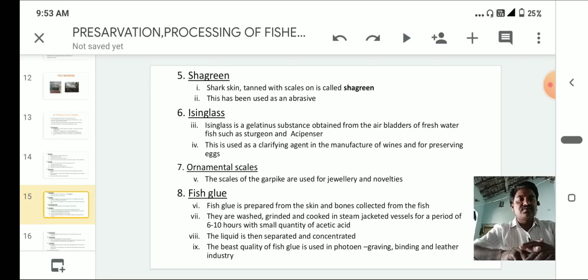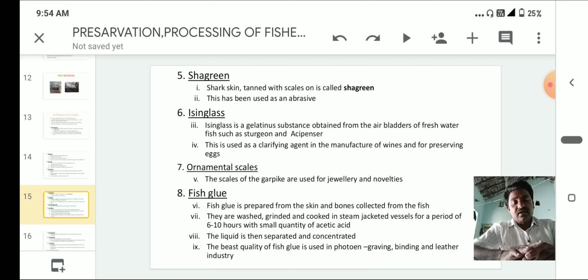Next, isinglass. Isinglass is a gelatinous substance obtained from the air bladders of freshwater fish such as sturgeon and Acipenser. This is used as a clarifying agent in the manufacturing of wines and for preserving eggs. Okay, this is about isinglass.